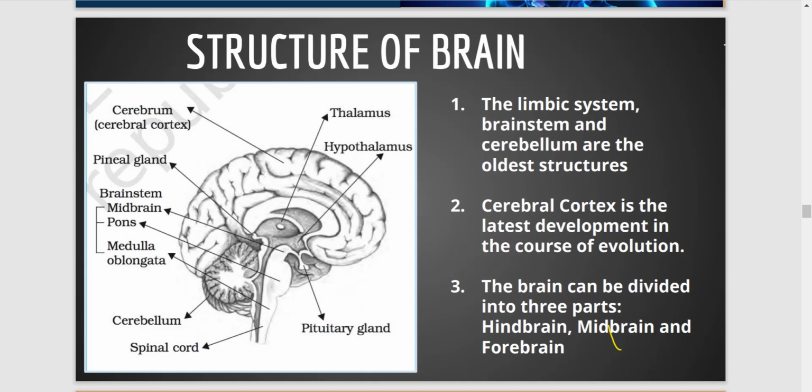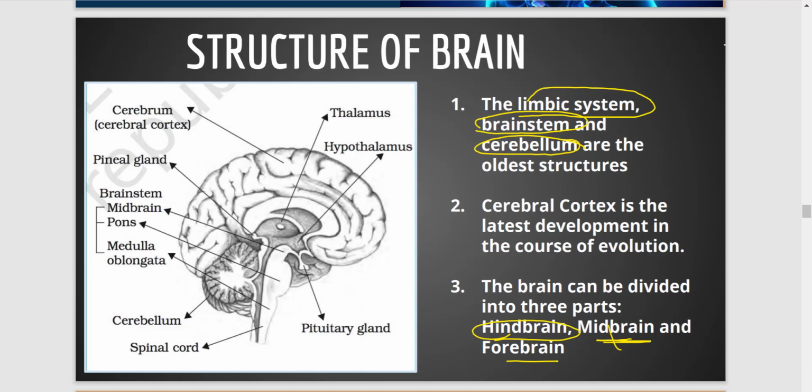We are starting with the central nervous system today, and we'll start with the structure of the brain first. The structure of the brain is divided into three parts, which are the hindbrain, midbrain and the forebrain, and there are four lobes. We will go into the detail later. First there is a limbic system and the brainstem and cerebellum.